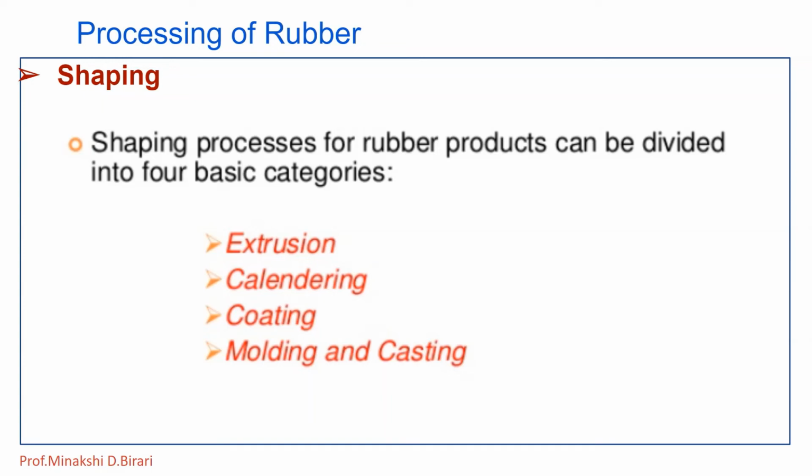Then the calendering process: the rubber stock is converted into sheets or shaped into tubings or other articles by passing through a calendering machine. Automobile and cycle tires are fabricated with the help of coated fabrics. This process of making coated fabrics is known as calendering. If thicker sheets are required, several thin sheets are rolled together, which eliminates air pockets.